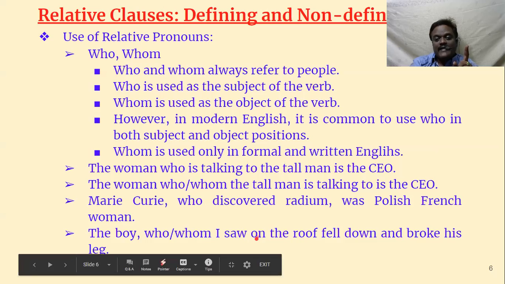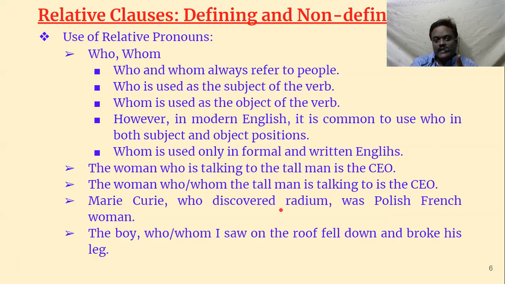See, the boy is after the verb. So we are referring to the boy. The boy is after the verb, so we have to use whom. I hope you understand what is subject position and object position. Subject position is the one which is before the verb. Rama killed Ravana. Rama is in subject position. Ravana is in object position. If you want to refer to Rama in a relative clause, you say who. If you want to refer to Ravana in a relative clause, then you say whom. That is our basic rule.